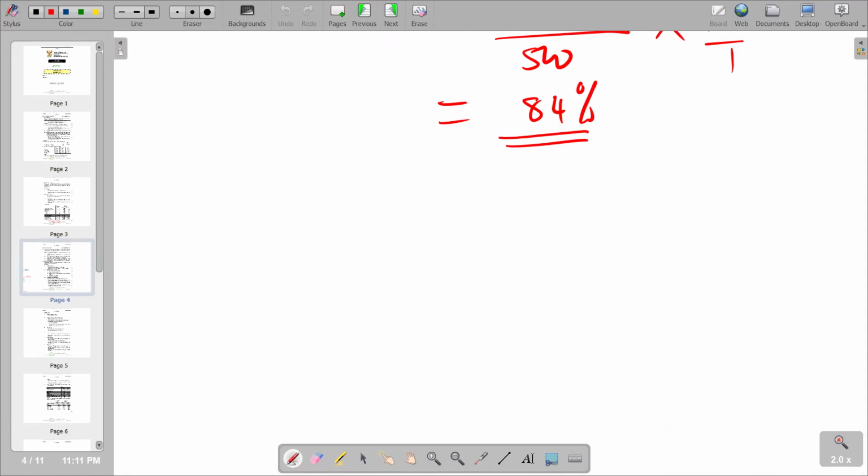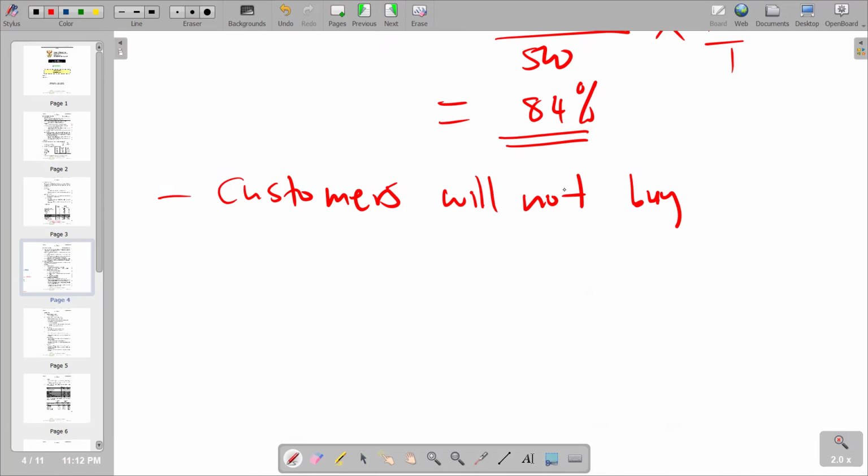So we are saying customers will not buy or pay a higher price for the product.